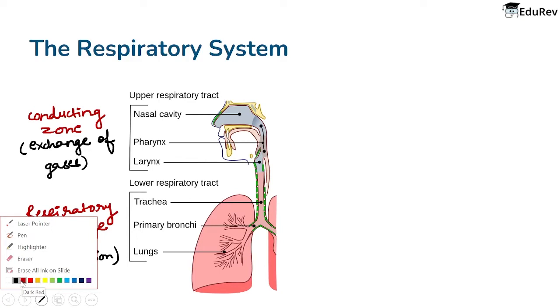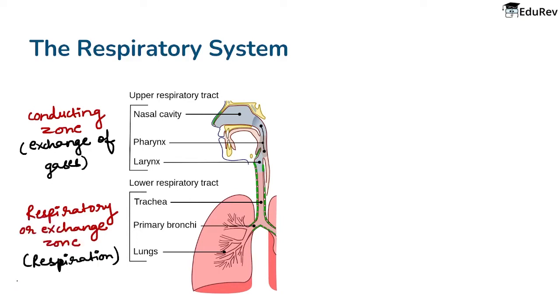So now let us see that it obviously starts from our nostrils, right? We breathe in air from our nostrils, and it is also called the external nares, okay? From where the air will move into the nasal cavity. So the air will first move into the nasal cavity. It means we are taking in air from the external nares, which is going inside the nasal cavity like this. Clear till now? All right.